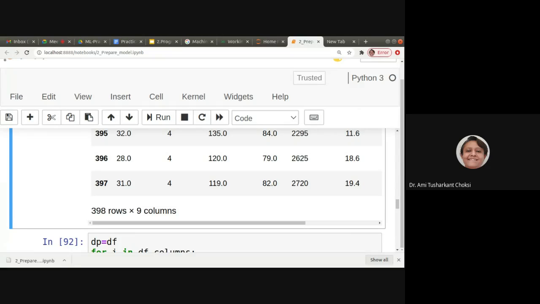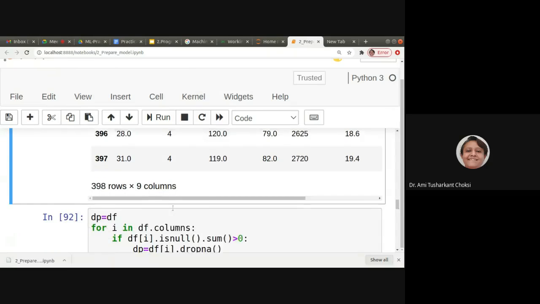But you should show it this way: before applying any particular operation on the data frame, you should show the original one. We used to use the print and that particular variable. Why? Because before applying any operation, you should show this is the original variable. Then after applying the operation, you show the modified value, right? So this is the way we will do. This is the original data set, having 398 rows and 9 columns.